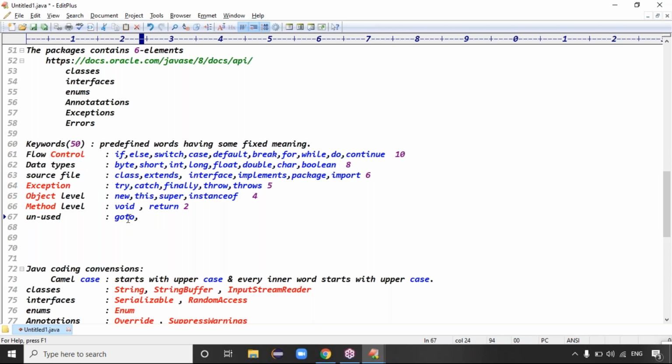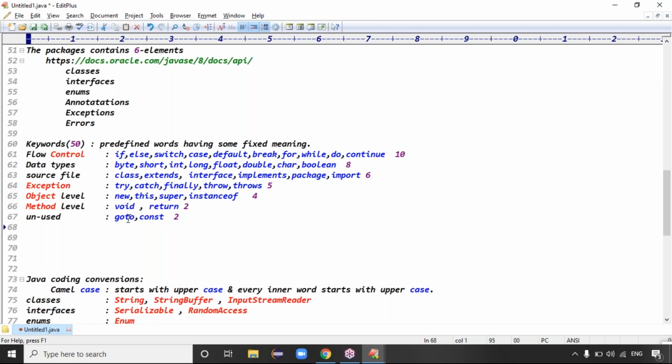That's what we are not using: the unused keywords. And second is const. These two keywords are available, guys, but developers are not using them. Very clear now? Exactly. So flow control statements total 10, data types are 8, source file, exception handling, object level, method level, and unused keywords, right?